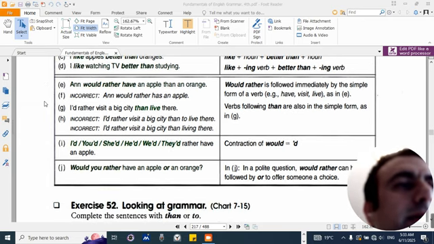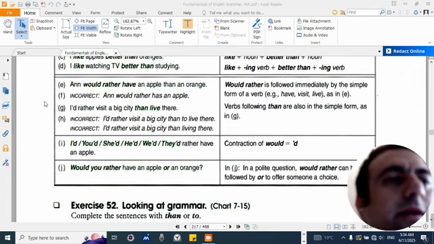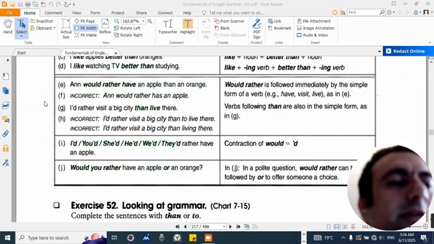E. I would rather have an apple than an orange. F. Incorrect: I would rather to have an apple. G. I'd rather visit a big city than live there. H. Incorrect: I'd rather visit a big city than to live there. Incorrect: I'd rather visit a big city than living there.